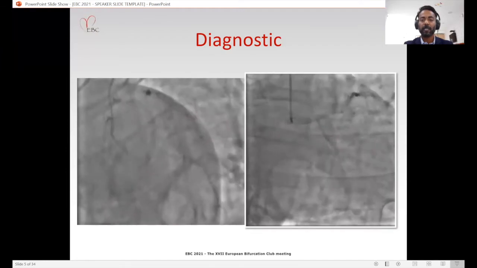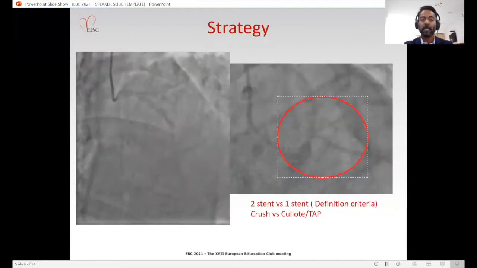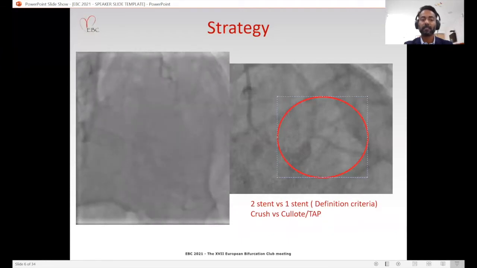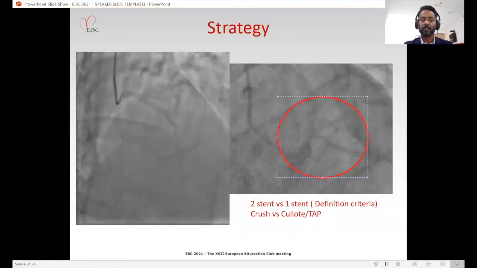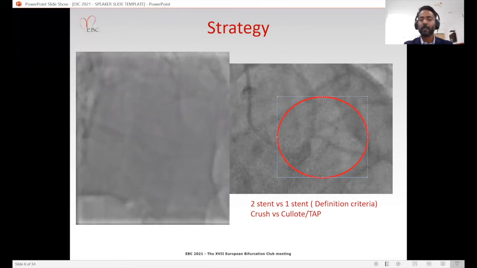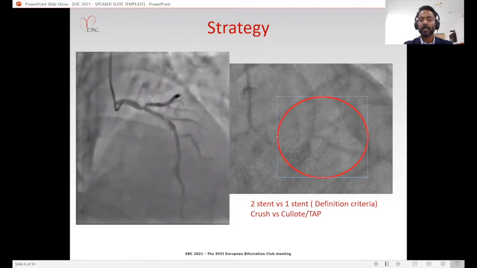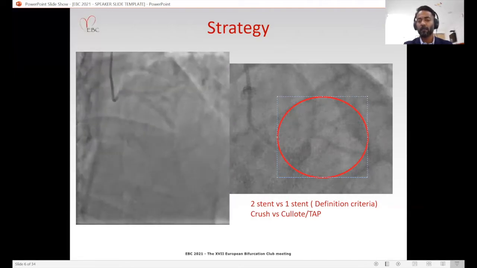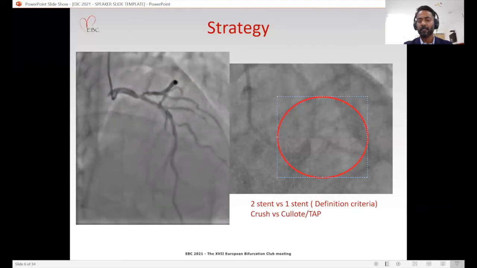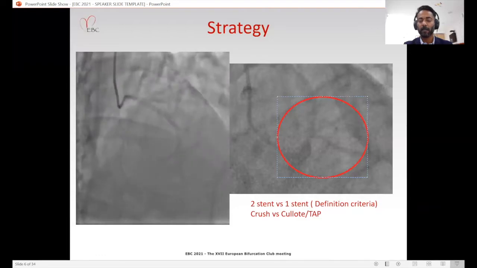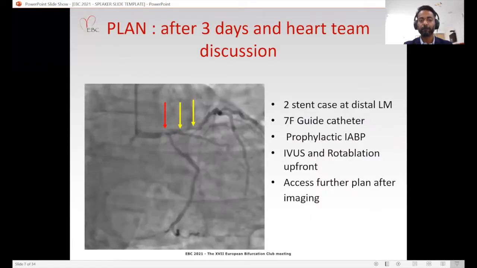So the patient had calcified left main triple vessel disease and was discussed in the heart team meeting for the best treatment strategy. Considering his age, he was refused for CABG and was planned for PCI strategy. For PCI, first we needed to decide the best strategy for the distal left main. Here we thought it was a Medina 1,1,1 lesion with heavy calcification and long segment disease of the circumflex. So we decided to treat with an upfront 2-stent strategy for the left main.